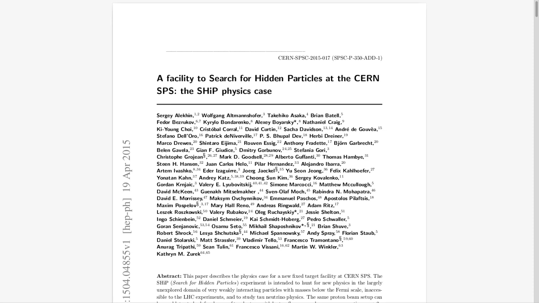Okay, so let's talk more about that. What makes these hidden particles so difficult to find in the first place? Well, their defining characteristic is their weak interaction with the known forces and particles of the standard model. They don't play by the same rules, which is why they're so hard to detect using our conventional methods. So if they interact so weakly, how do we even know where to begin looking for them? It seems like searching for a needle in a cosmic haystack.